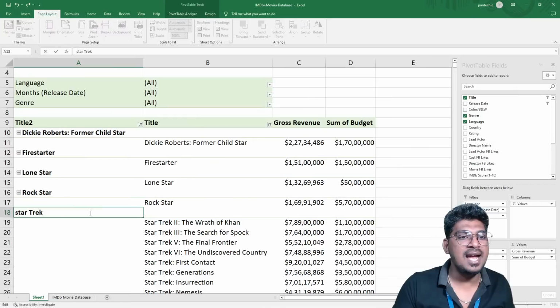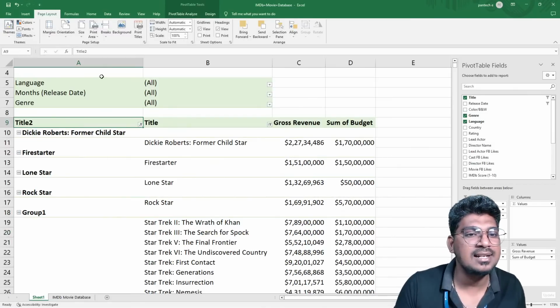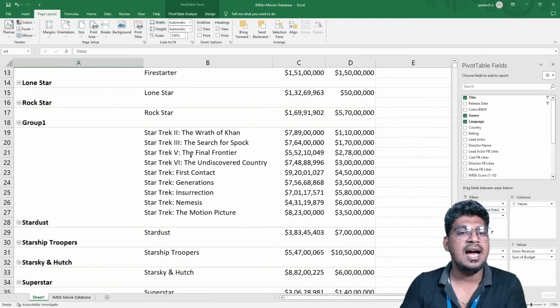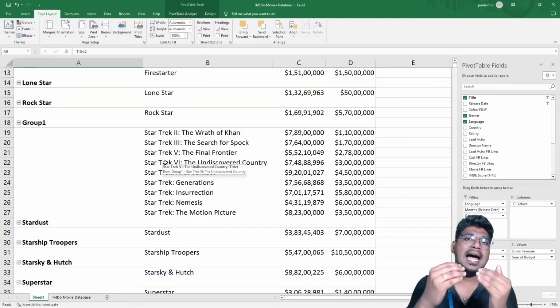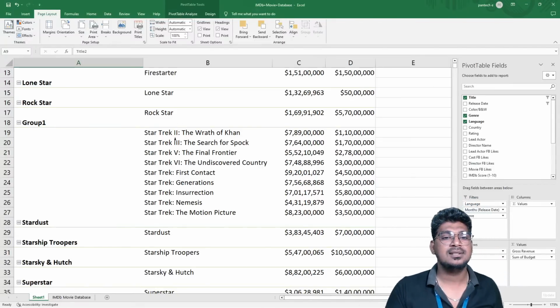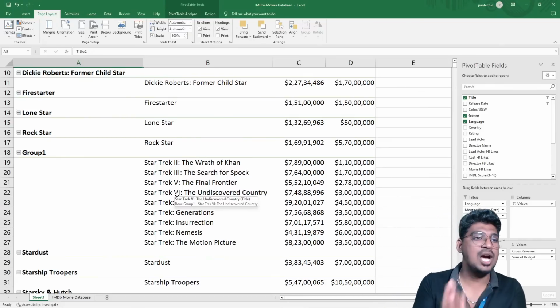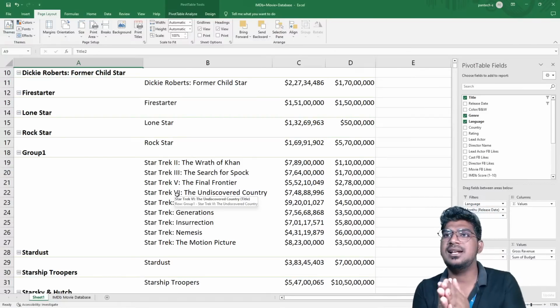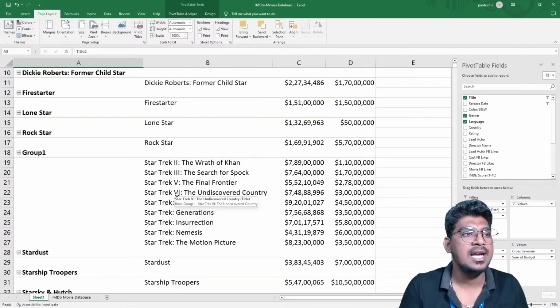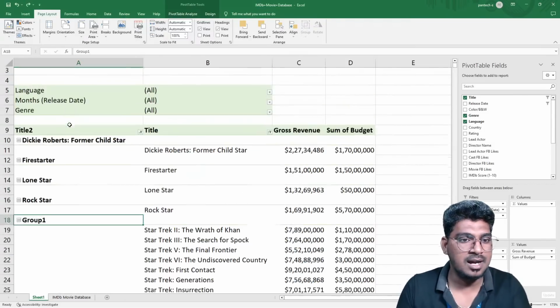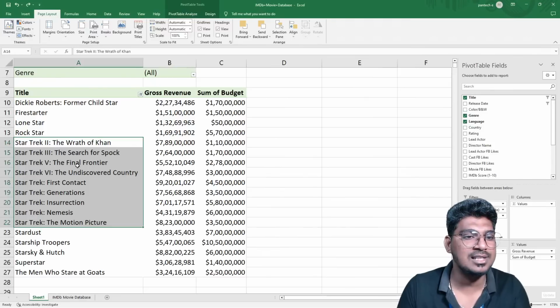Okay, so this is the way of making the grouping as well. And for example, if you want to add any other movie, for example, this is a 1, 2, 3, 4 like that version is there. For example, like Star Wars. Star Wars actually has 10 episodes. If the movie is found, at that time you can select and right click. One more time, I will show the demo for this one.